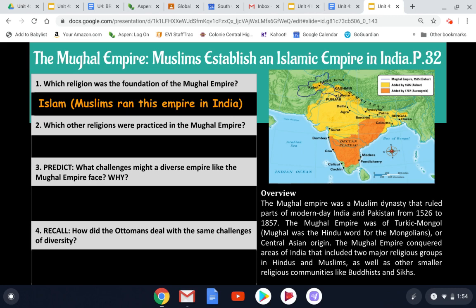Which other religions were practiced in the Mughal Empire is our second question. So they mention in the reading here that there are already Hindus as well as Buddhists and Sikhs in India. If you remember back to our earlier studies of India, this is where Hinduism developed, and the spin-off religion of Buddhism also had developed. So our response for number 2 should be Hinduism, Buddhism, and Sikhs.